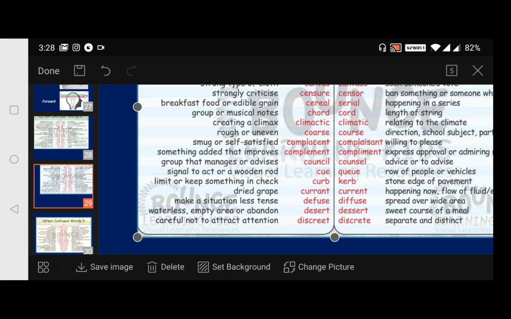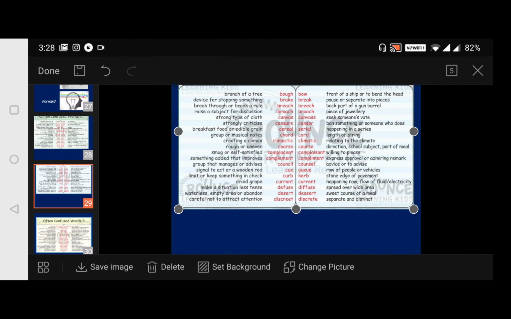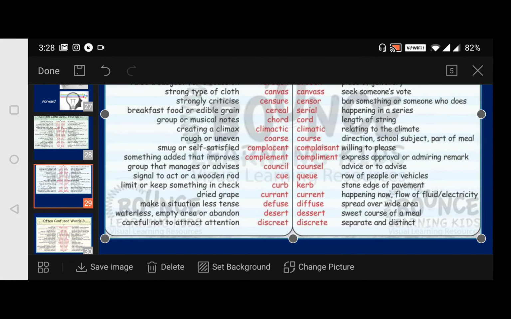Now coming to current. Okay, current. Now what is it? Dried grape. Okay, dried grape, we say it as currant. So never I have heard that word. Dried grape is currant, and current, electricity, that is another word. Okay, happening now, current things, current news we say happening now, or flow of fluid also, and electricity is also another synonym for that.